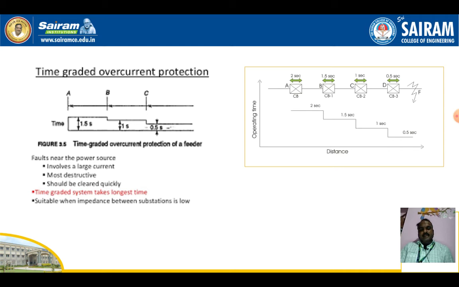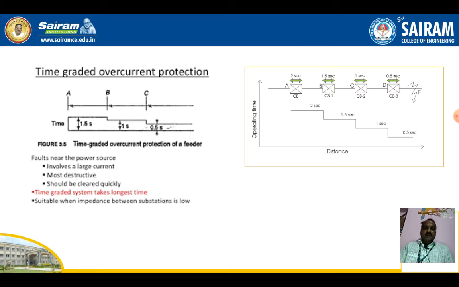So based on time, suppose within 0.5 seconds the C relay does not operate, the B relay will sense and operate. Even if the B relay fails, then the A relay will operate and isolate the fault. So this is the time graded overcurrent protection.